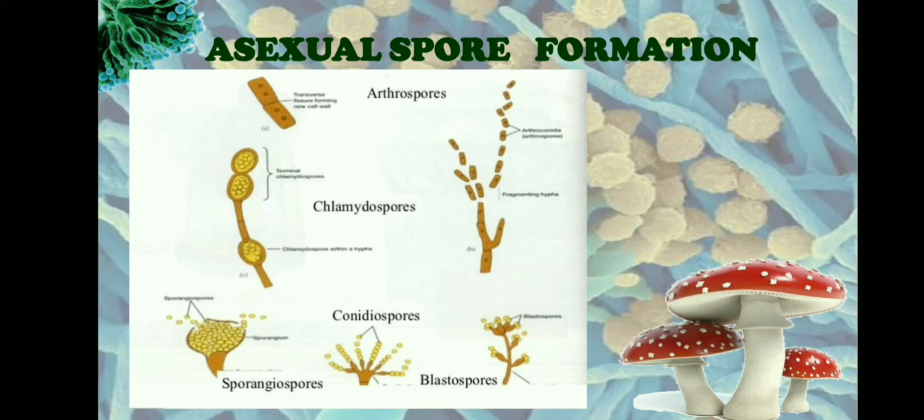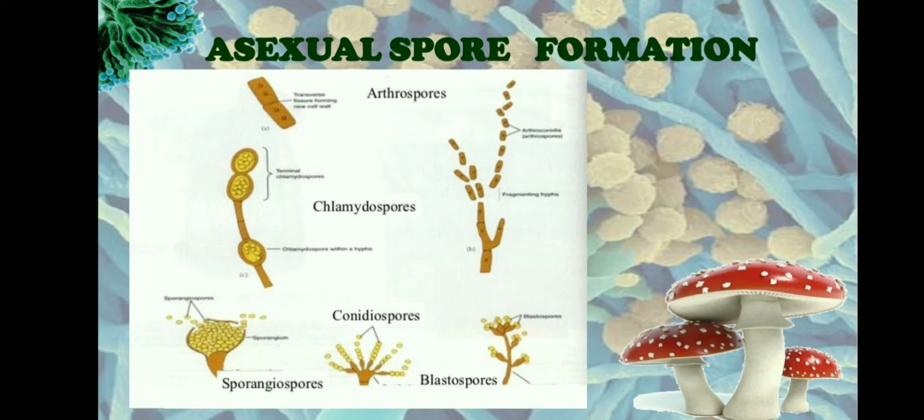What happens here is the hyphal cell, the vegetative cell of the hyphae under unfavorable conditions will contract, they lose water, and they enlarge in size and form thick-walled chlamydospores. A thick cell wall will be formed around it to form a chlamydospore. When there are favorable conditions, each chlamydospore will give rise to a new individual.